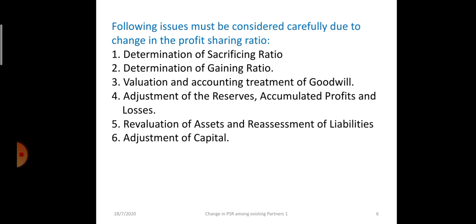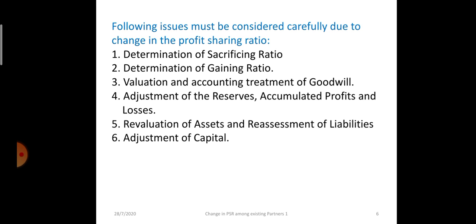First we will calculate the gaining ratio, sacrificing ratio, or the new profit sharing ratio. Then goodwill will be valued and the accounting treatment will be done. Here the journal entry will be gaining partner to sacrificing partner. Gaining partner's capital will be debited and sacrificing partner will be credited. That is, the gaining partner is compensating the sacrificing partner on the basis of the value of goodwill.